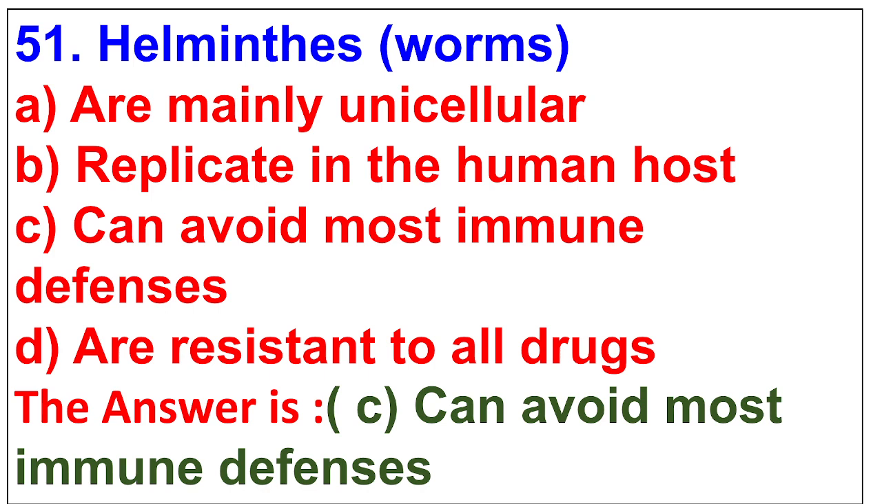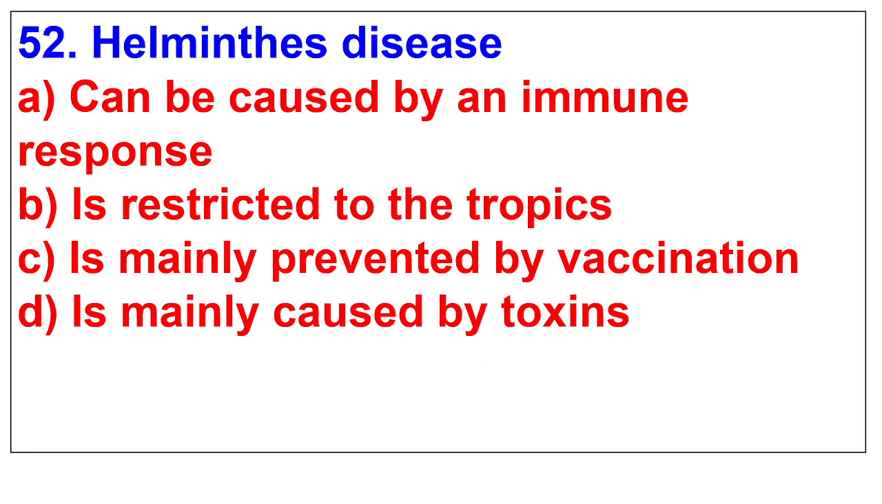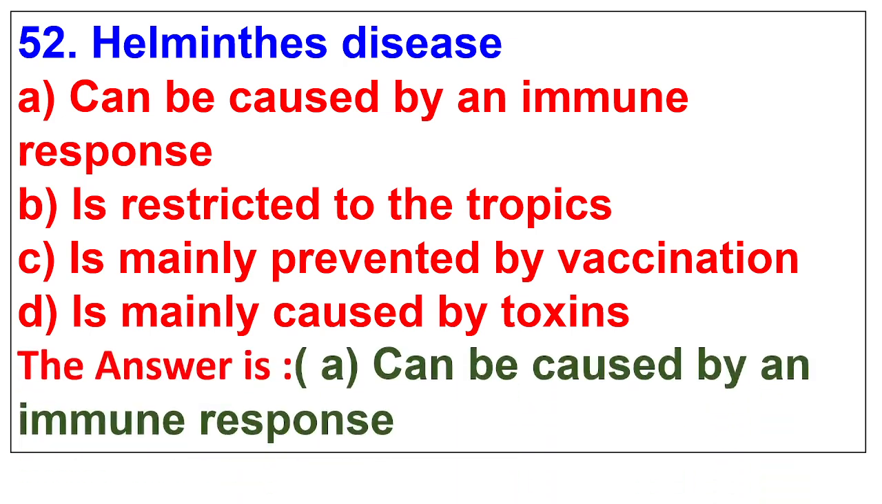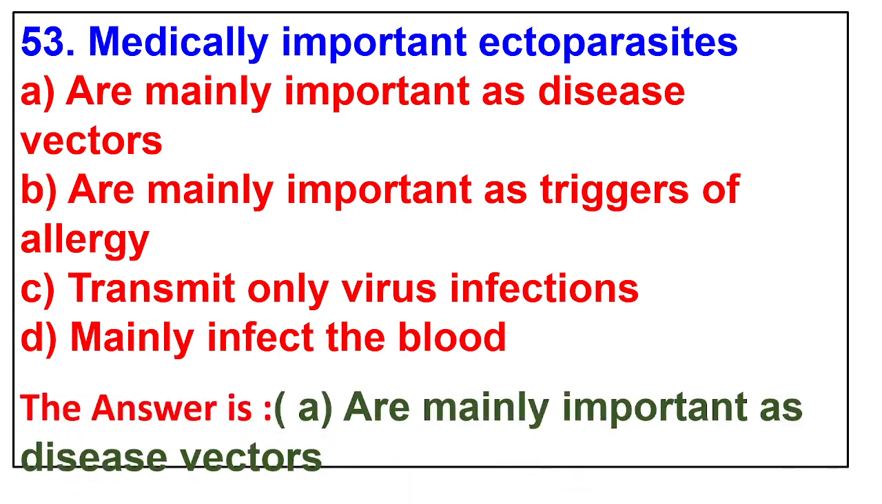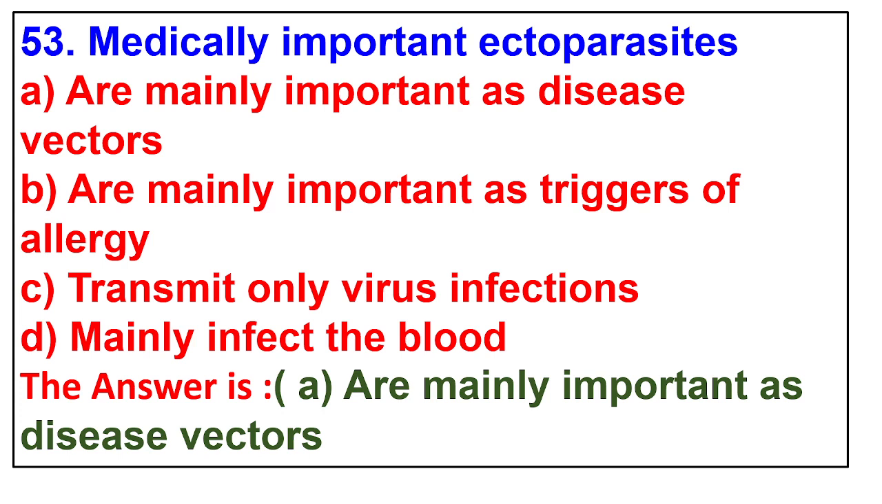52. Helminth disease. A. Can be caused by an immune response. B. Is restricted to the tropics. C. Is mainly prevented by vaccination. D. Is mainly caused by toxins. The answer is can be caused by an immune response. 53. Medically important ectoparasites. A. Are mainly important as disease vectors. B. Are mainly important as triggers of allergy. C. Transmit only virus infections. D. Mainly infect the blood. The answer is are mainly important as disease vectors.